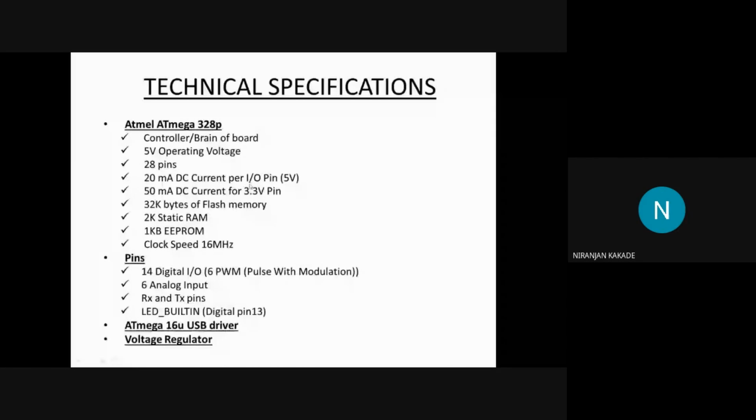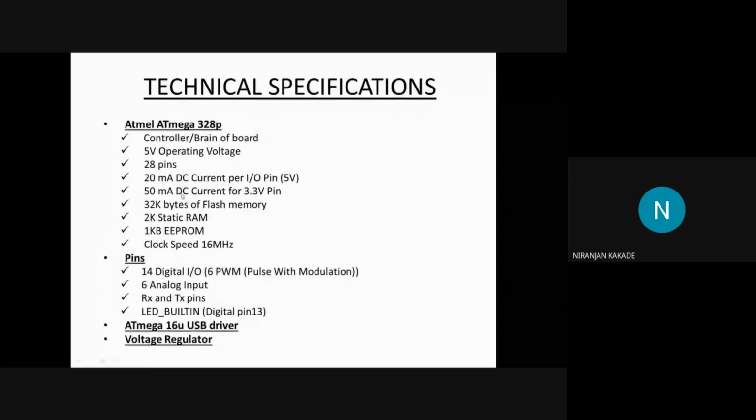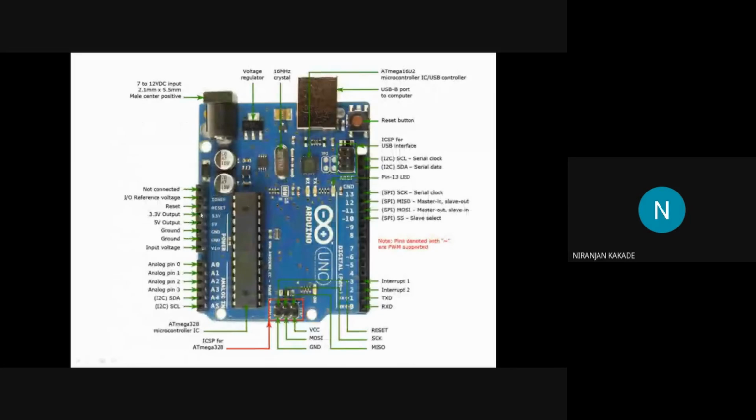There are digital pins on this board, and each pin has an input and output current of 20 milliamperes, and it's basically DC. You cannot work on alternating current, AC, with the help of Arduino, or you will damage the board. Then there is a 3.3 volt pin right over here. You can see it. This pin provides 50 milliamperes of current.